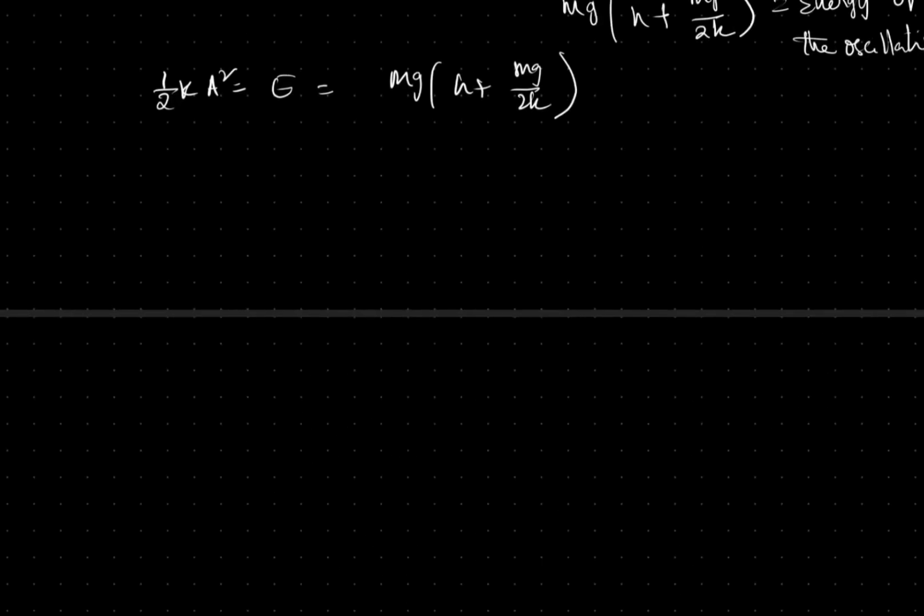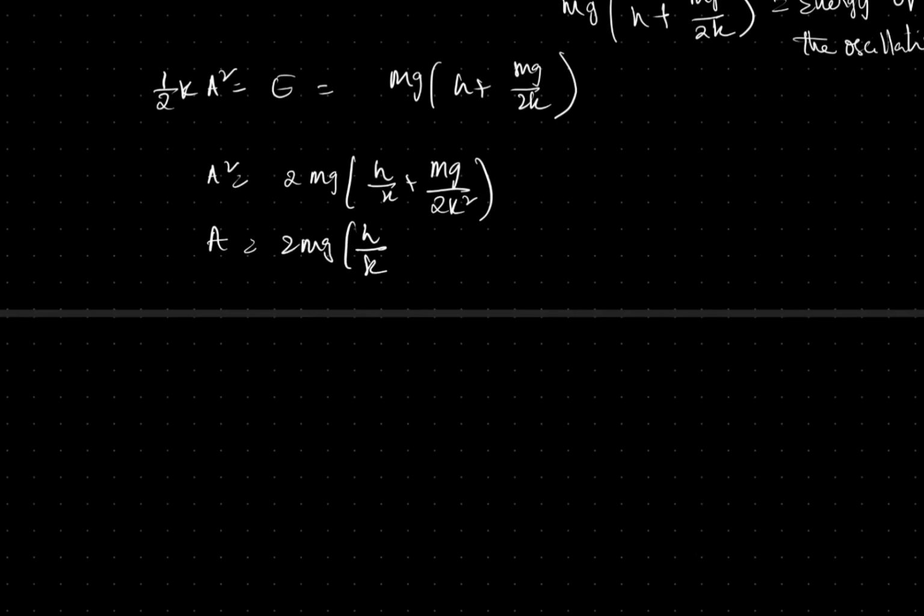So if we take that k to the other side, A square equals 2mg into h by k plus mg by 2k square, and amplitude equals 2mg h by k plus mg by 2k square whole power 1 by 2, and this is equal to amplitude.